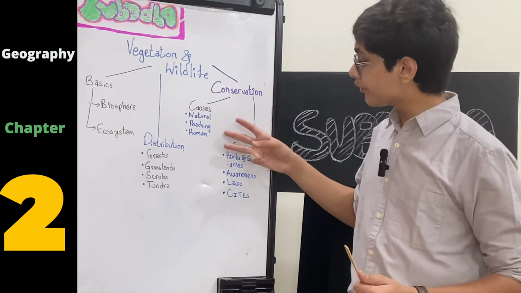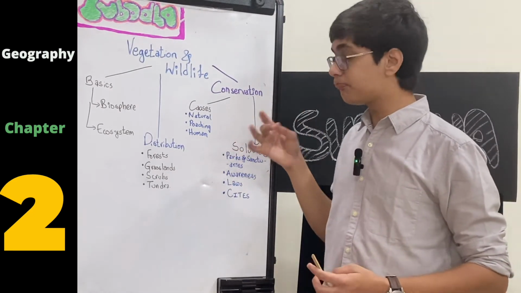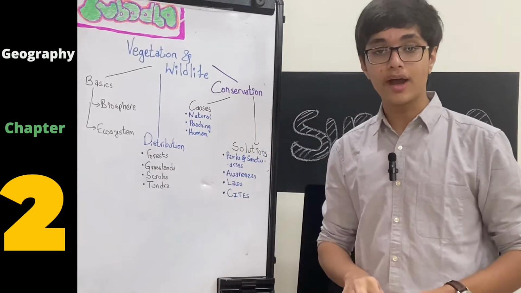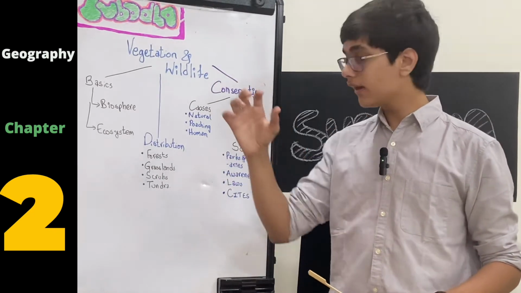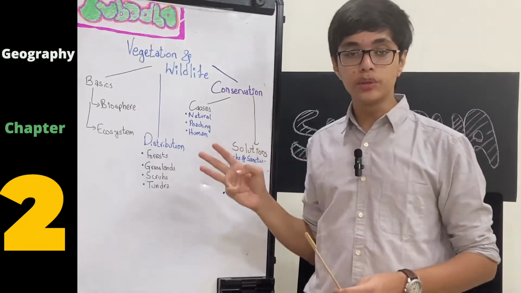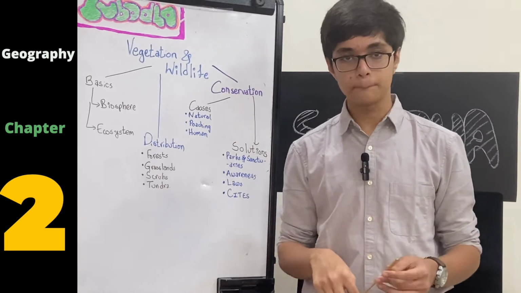So there are three causes: the natural cause, which is natural calamities; second is poaching, which is unnecessary hunting of animals for any of their body parts, for example elephants and their tusks; and final is human causes, how human activities have led to a disruption in nature.